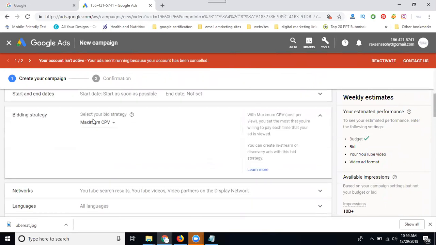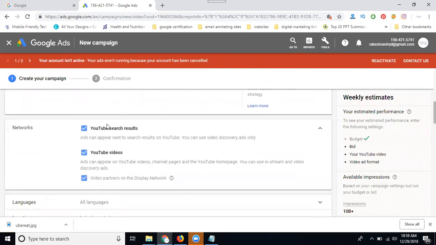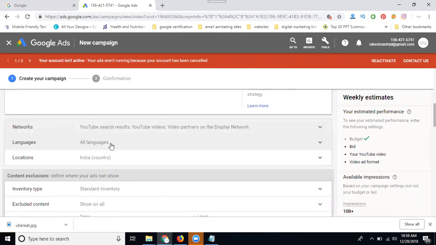What is the bidding strategy? There are three: CPV, CPM, and target CPM. When you create a video of less than 5 seconds, that is CPM. More than 5 seconds is CPV. The video is displayed on YouTube search results, search videos, and the video partner and display network. These three platforms support all languages.